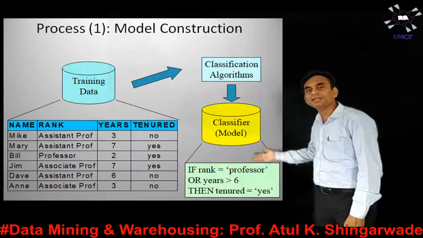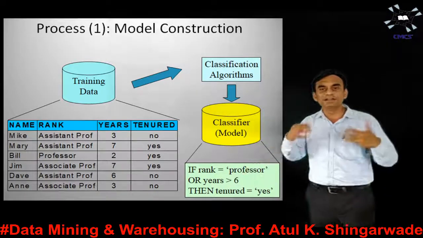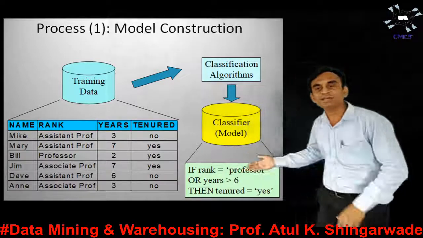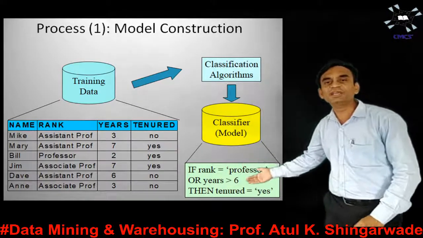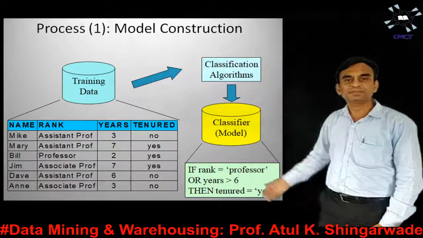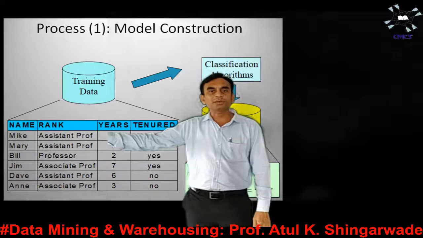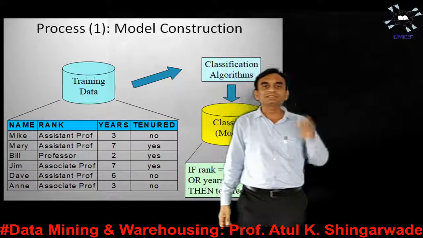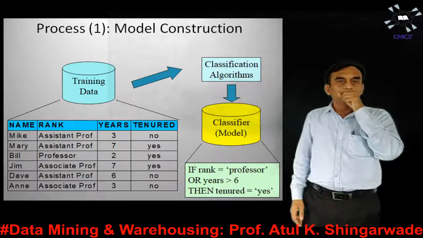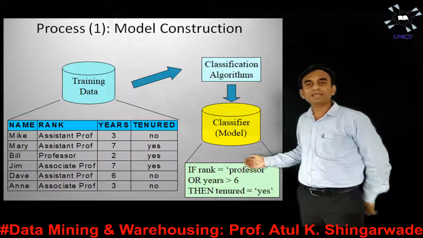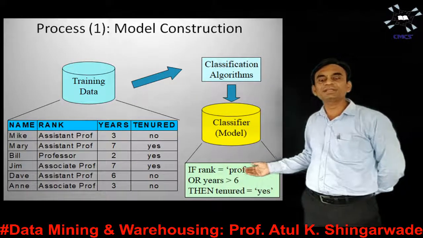For building it, we can have certain conditional approaches, certain program logic and so on. Here we have a condition: if rank equals professor. There is a rank column, the second column, and in the rank column we have assistant professor or professor. So the condition is rank is professor or years greater than 6.